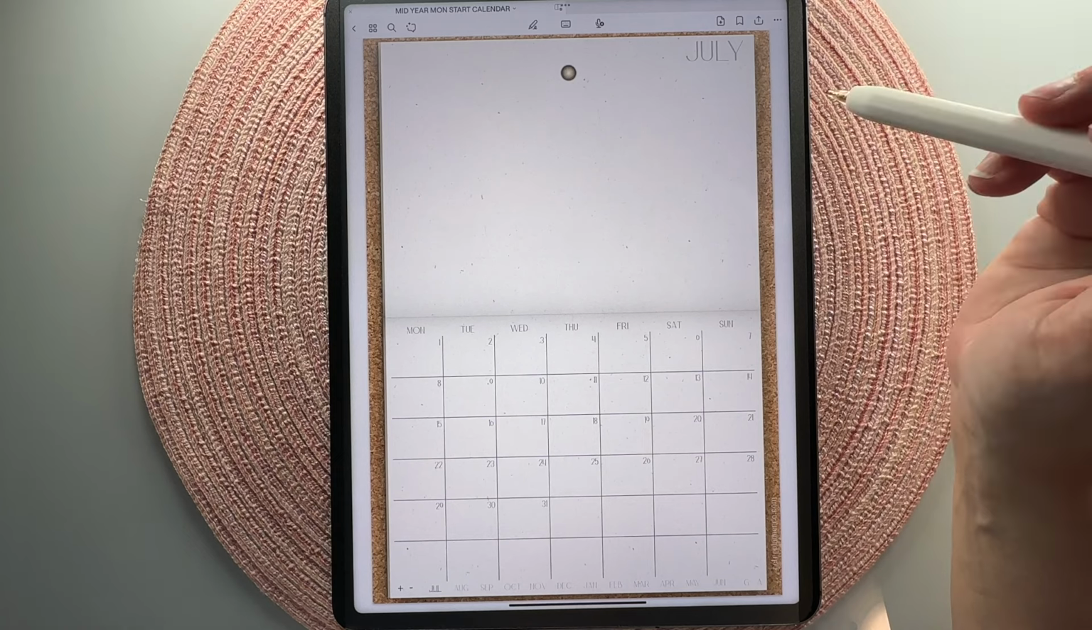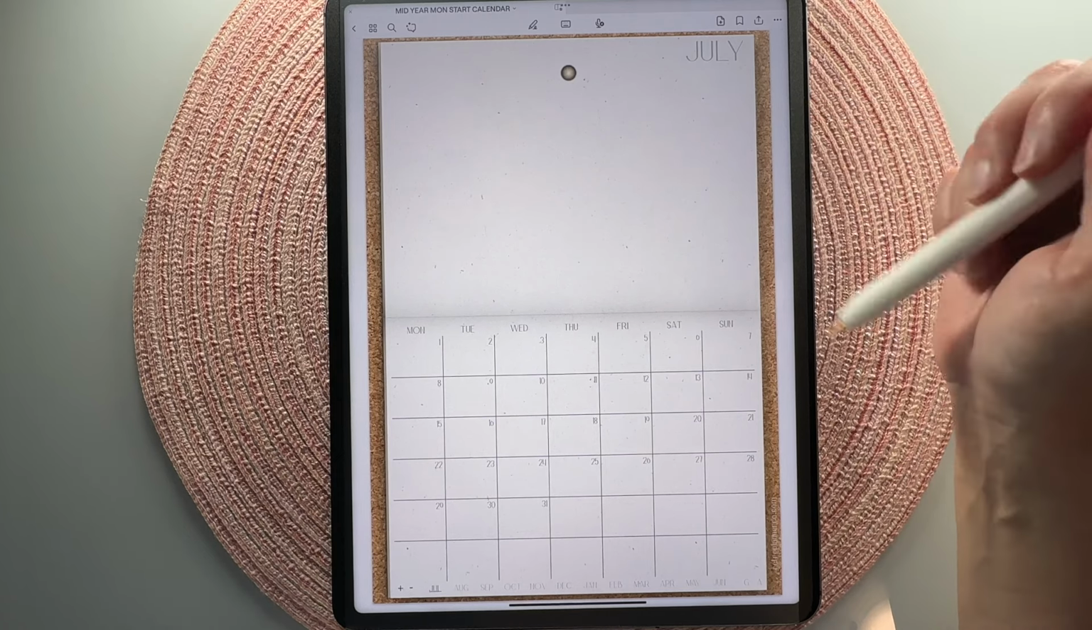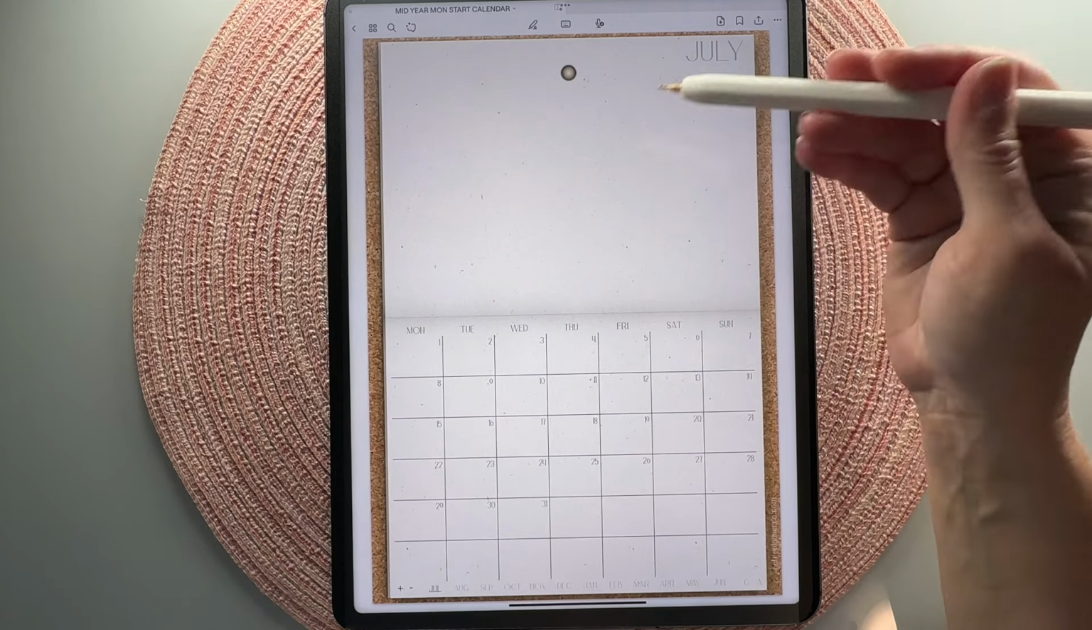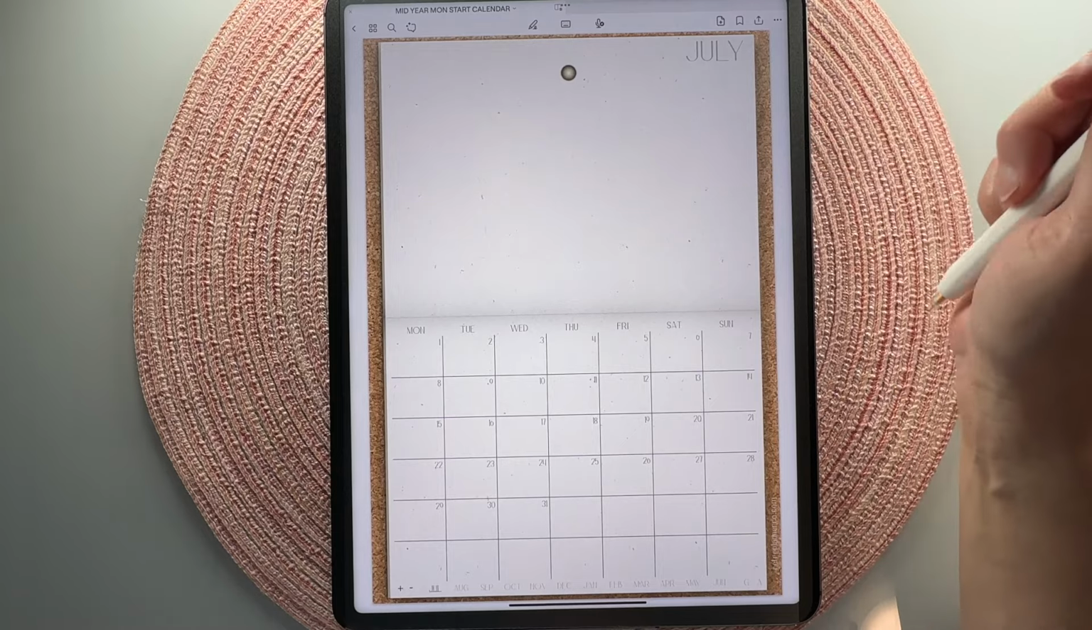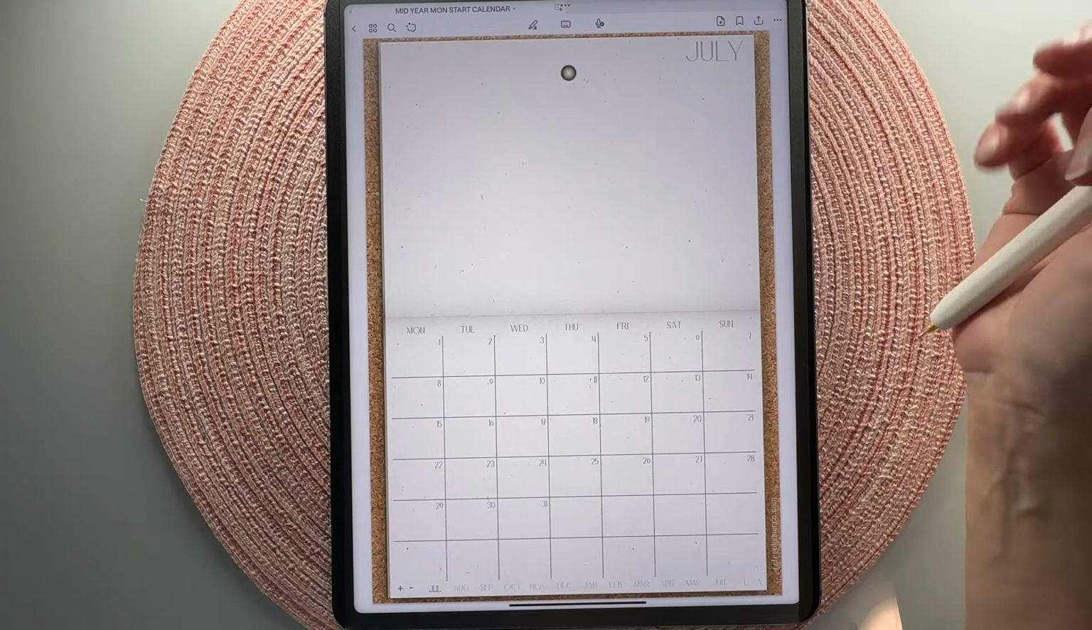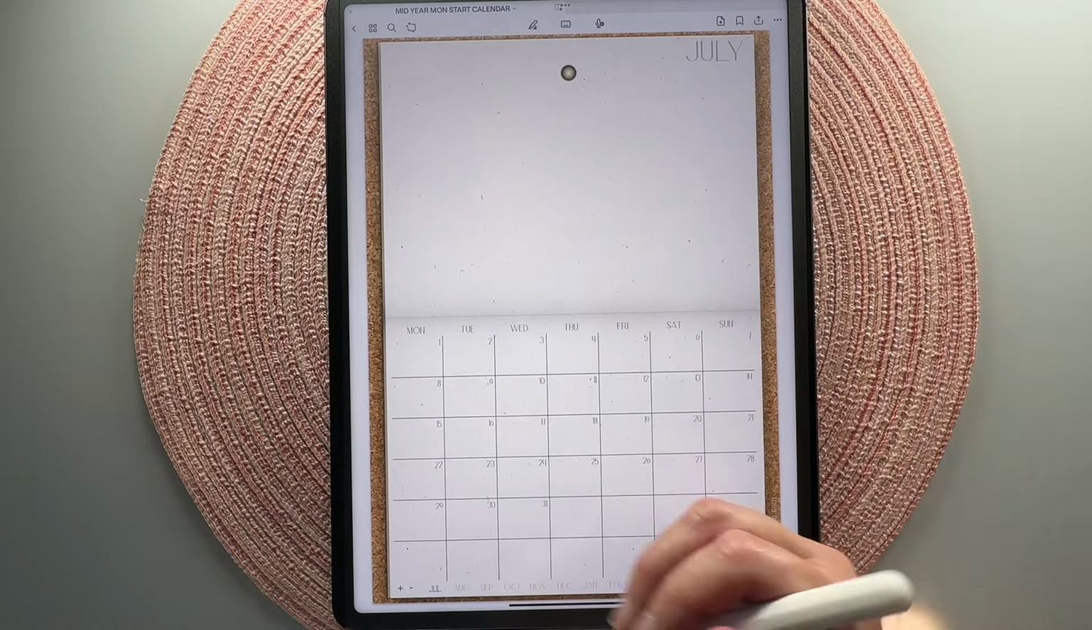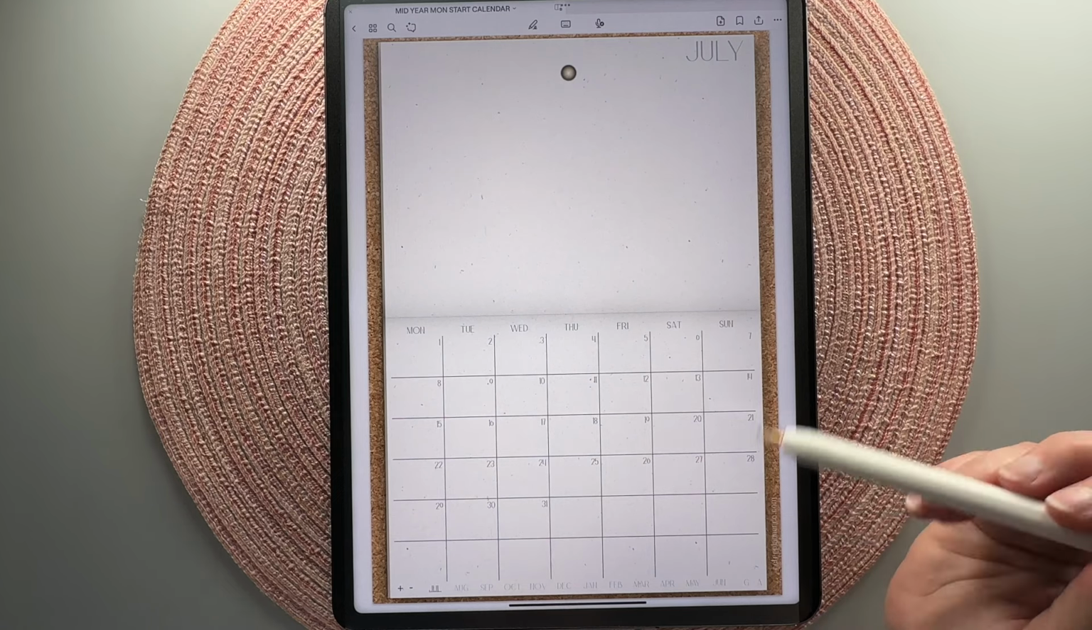This way you can use this planner as a weekly planner. You could even use it as a daily planner. You could just duplicate these pages and use it as a daily planner. And then you have your calendar at a glance all the time.